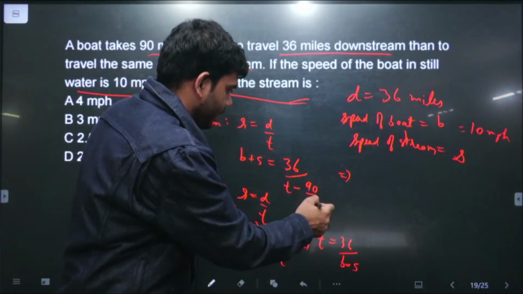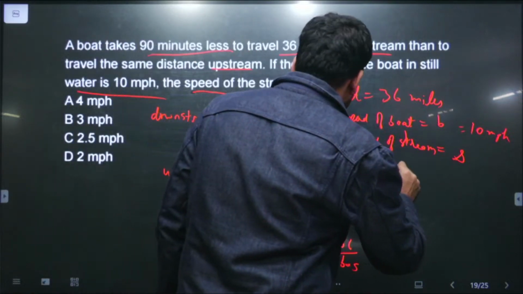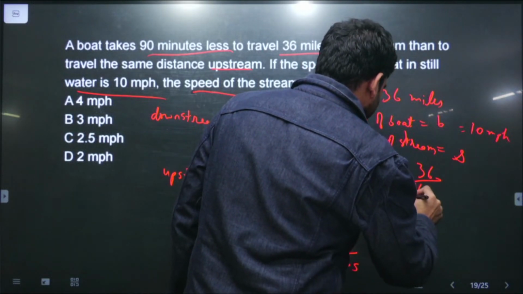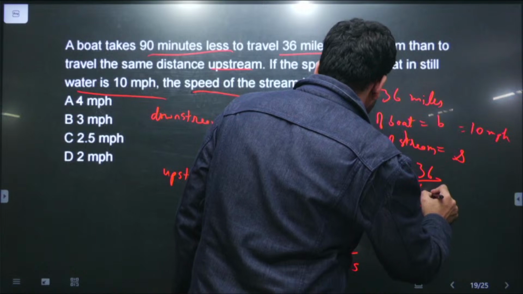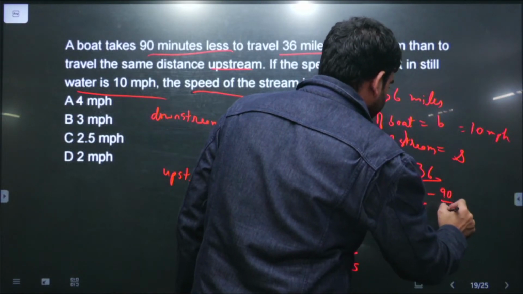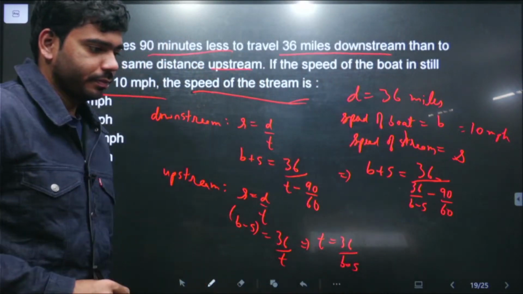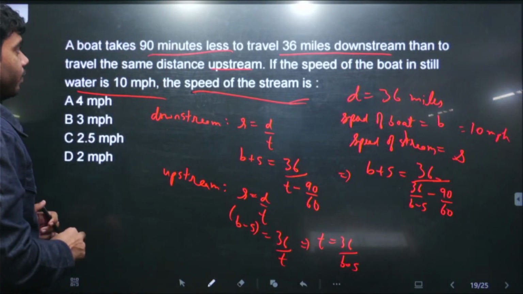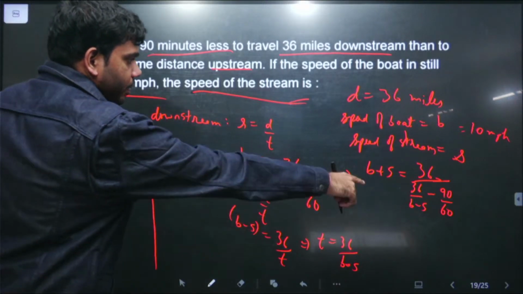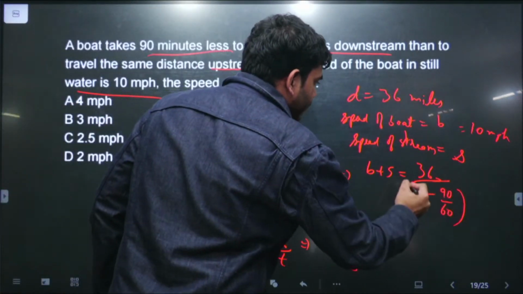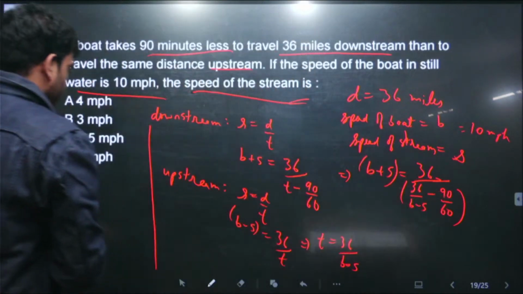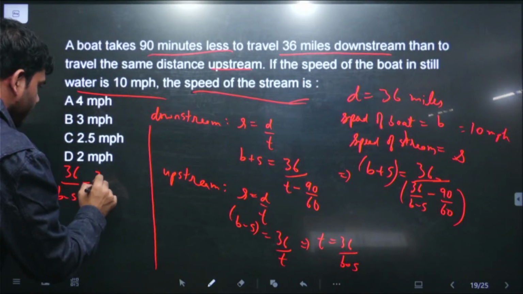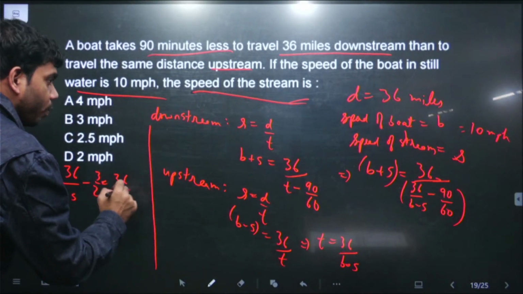Then taking this t in this equation, we get b plus s is equal to 36 upon t, and in place of t we can write 36 upon b minus s minus 90 upon 60, right? Now we solve this. Taking the complete thing in the numerator and b plus s in the denominator, we get 36 upon b minus s minus 3 by 2 is equal to 36 upon b plus s.